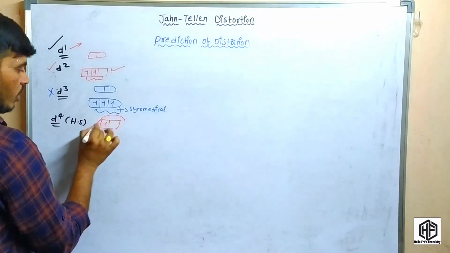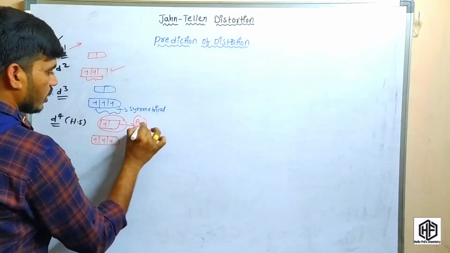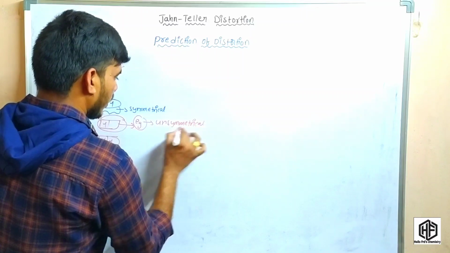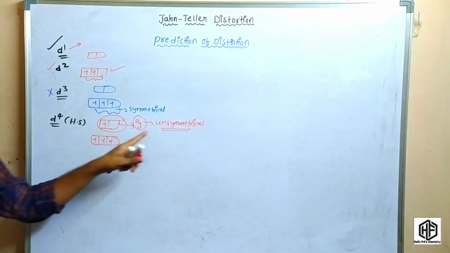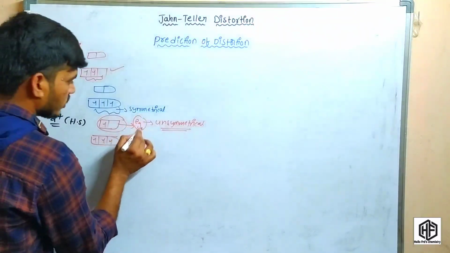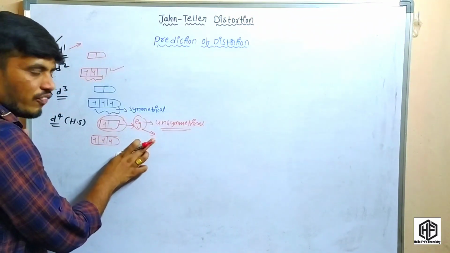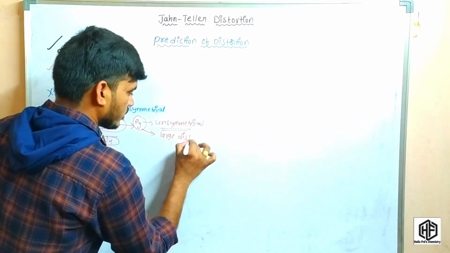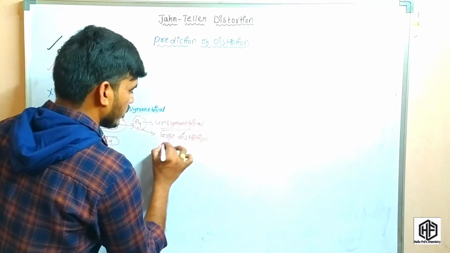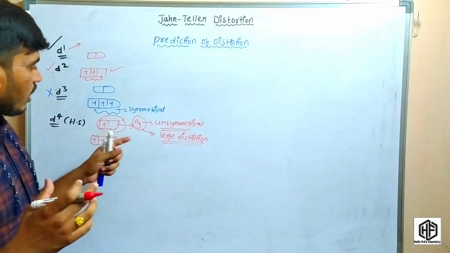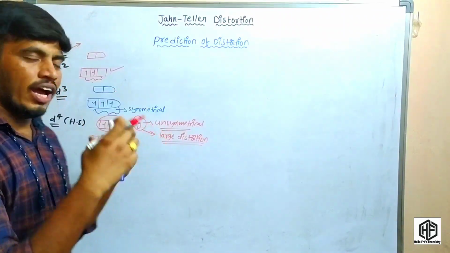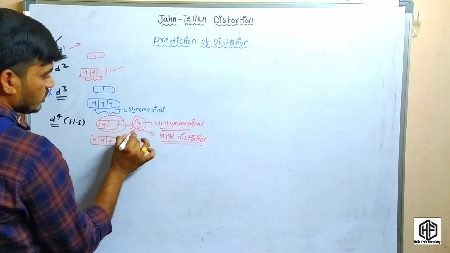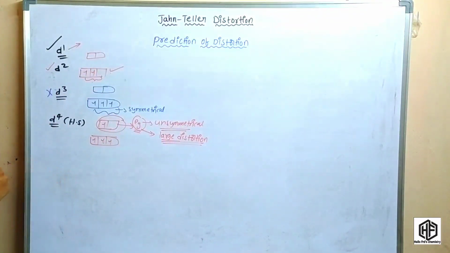So here the eg set orbitals are an unsymmetrical field, so the Jahn-Teller effect can occur. Since the eg set orbitals are unsymmetrical, it is a large distortion. Because in the eg set orbitals, the ligands approach along the axis, so the repulsion is very high. So the eg set orbital gives a large distortion.